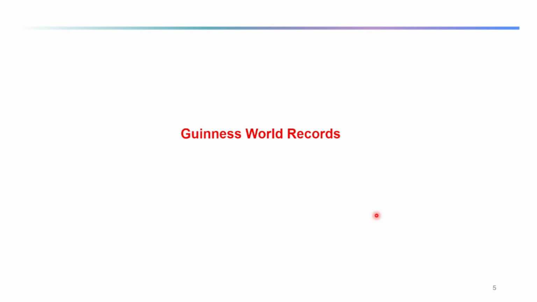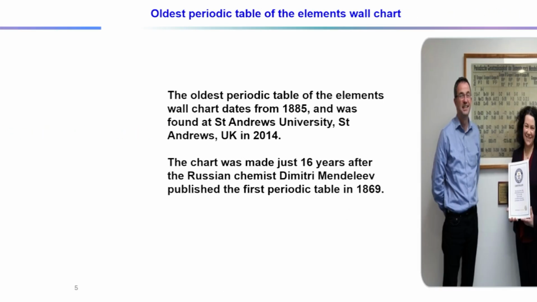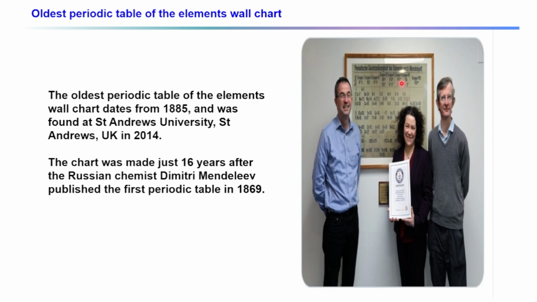First I will tell you some Guinness World Records regarding the periodic table. This one is known as the oldest periodic table of elements wall chart, which I have already shown you during the discussion of Mendeleev's periodic table. The chart dates from 1885 and was found at St Andrews University, UK in 2014. It was made just 16 years after the Russian chemist Dmitry Mendeleev published the first periodic table in 1869. So this is the oldest periodic table.